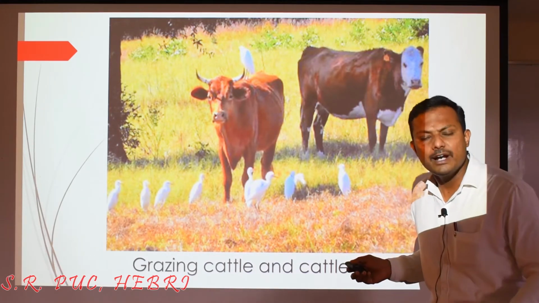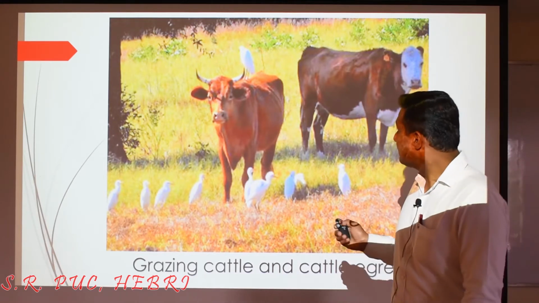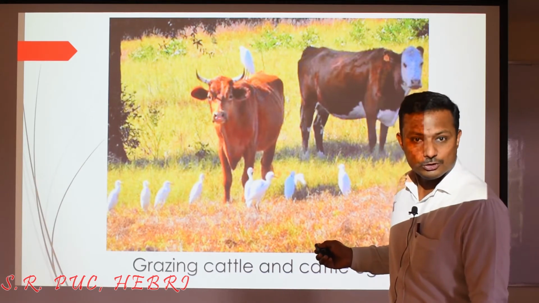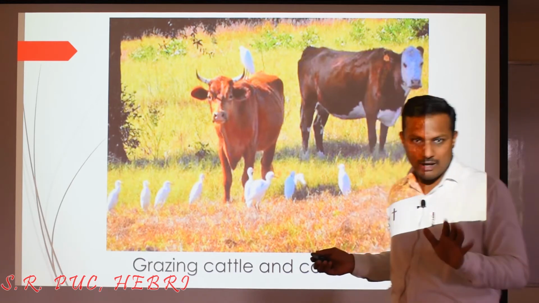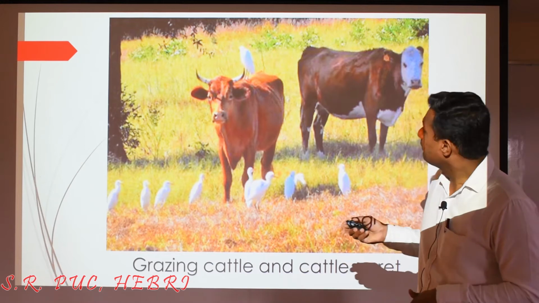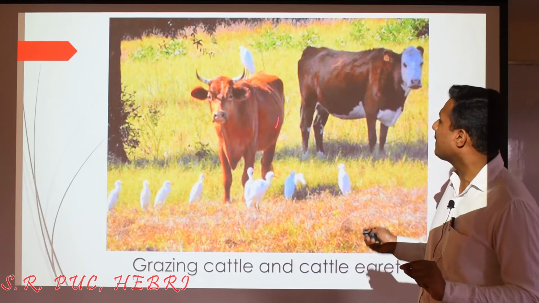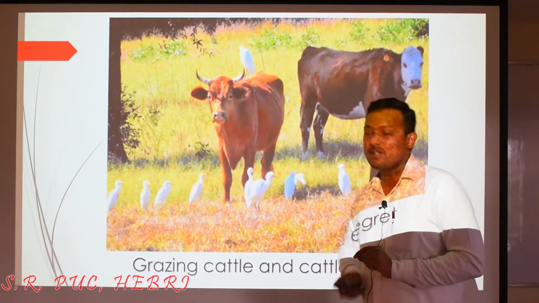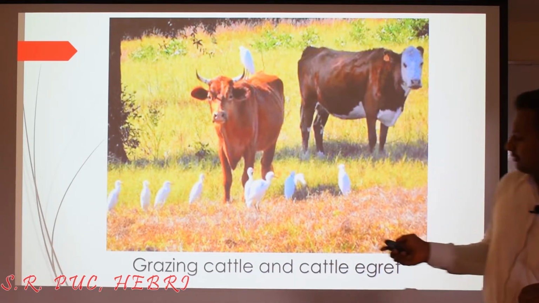Yes, this is a kind of benefit they are actually receiving because of the presence of the cow. But the cow is neither getting benefited nor is it going to be harmed. And in one more way, you can see, the birds may be sitting on the back of the cow also. See, the cow will never feel it heavy. It is not harming in any way. But this bird may be getting benefited because it may feed on small ticks or lice present on the body of the cow. So that is also one of the benefits for this bird. So this is a great example of what? Commensalism in the case of the animals again.